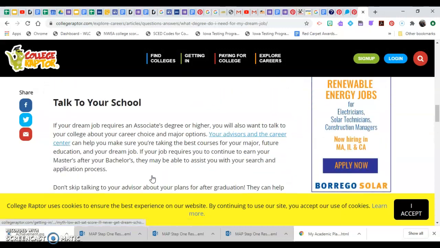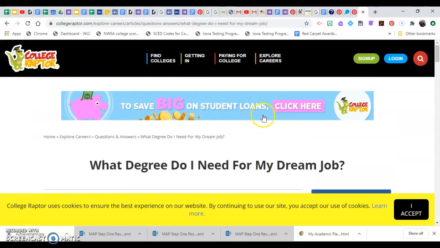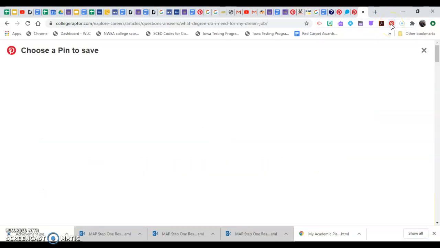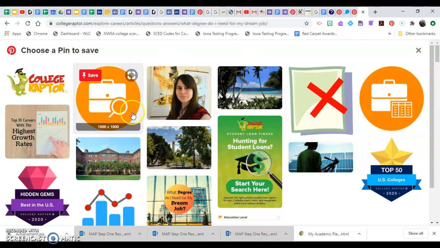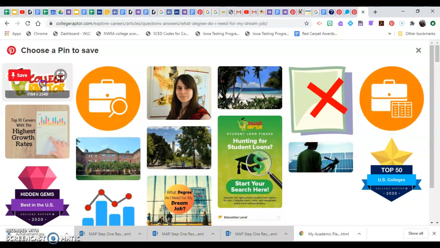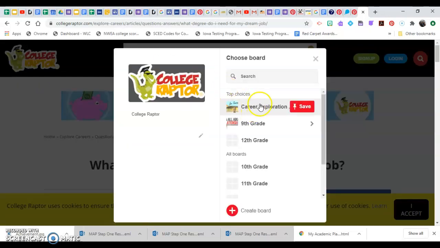Looks great. So what I'm going to do is I'm going to use my Google Chrome extension of Pinterest. So now I'm just going to click that P, choose a pin to save. I need to choose one of the pictures from the site that's most appropriate for helping me know what's there. So I'm going to choose the College Raptor logo because that's the primary thing. And make sure that it's on career exploration. And you'll notice that there's a couple people in the icon there. I'm going to hit save.